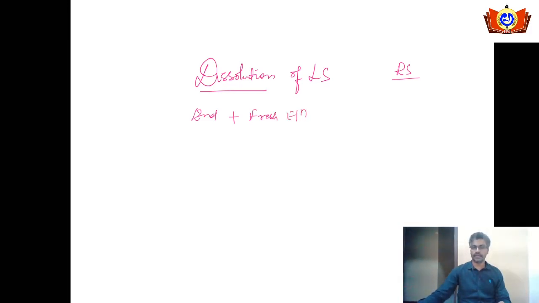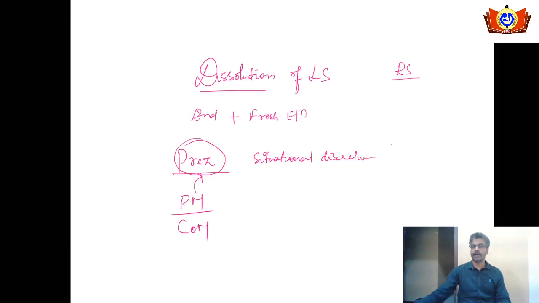When the president will call for the dissolution, how is he going to call for it? It will be based on the recommendations of the prime minister who heads the council of ministers. So based on the recommendations of the PM only, he is going to dissolve the Lok Sabha. While dissolving the Lok Sabha, he uses his situational discretion power or personal judgment. How he is going to use this personal judgment, we can check in this fashion.